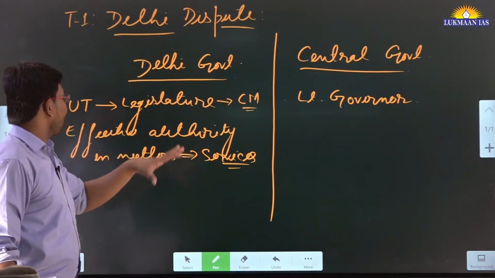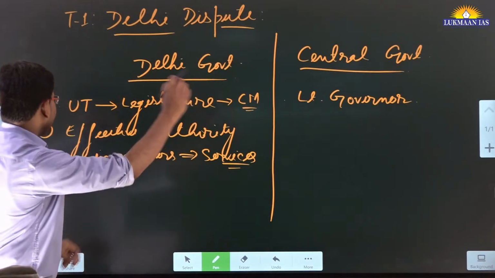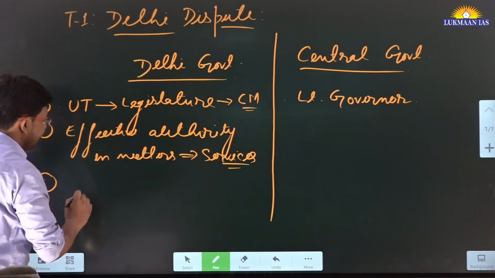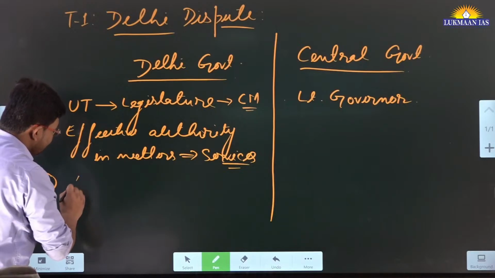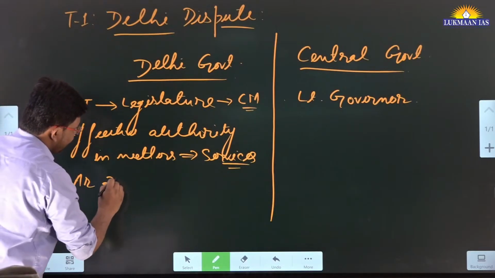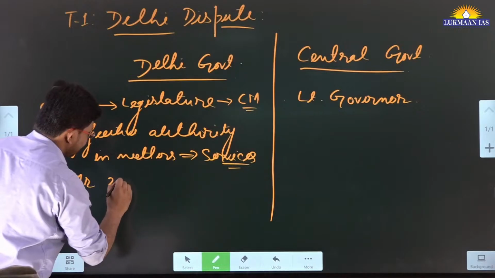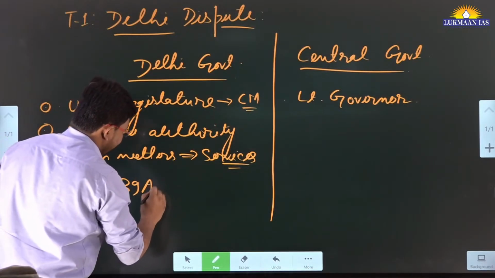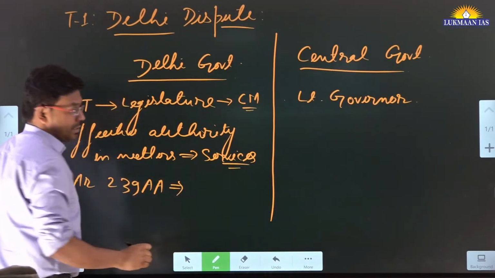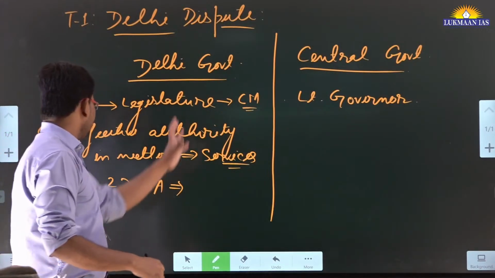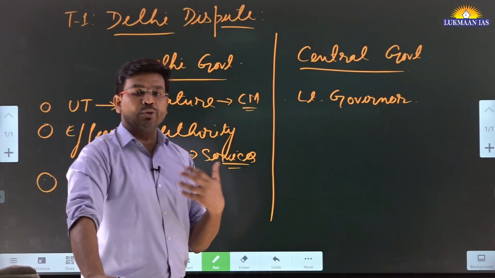So when we talk about these service matters and when we talk about the union territory of Delhi, in the Constitution of India there is Article 239 AA. This particular article is about the establishment of the union territory of Delhi.